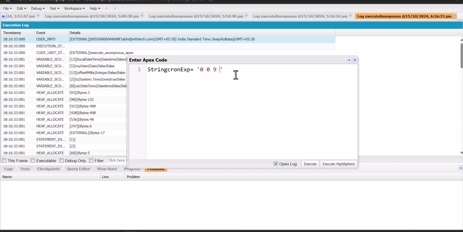And now I'm going to enter the expression for the day of week. So for the day of week, you have to enter a question mark and then again a star. And for Monday, I'm going to write MON and then again a star. So with this cron expression, this scheduled job will run at 9 a.m. on every Monday.